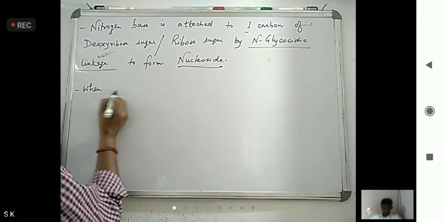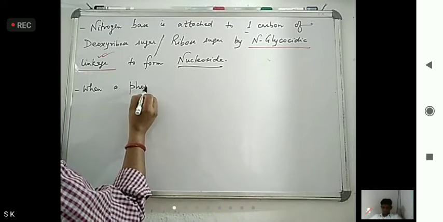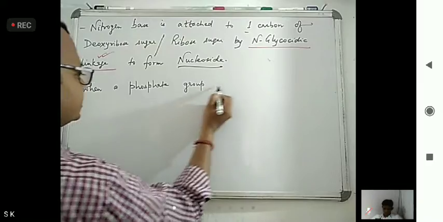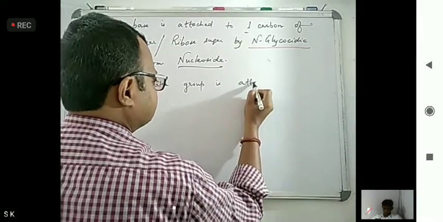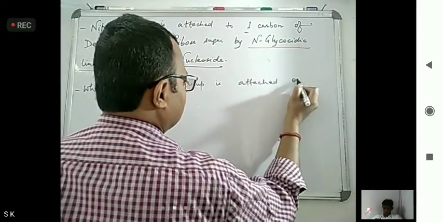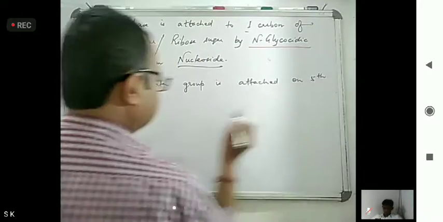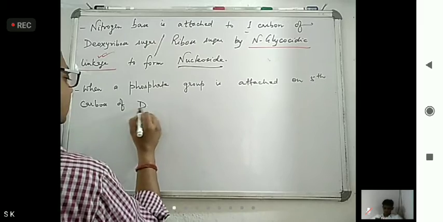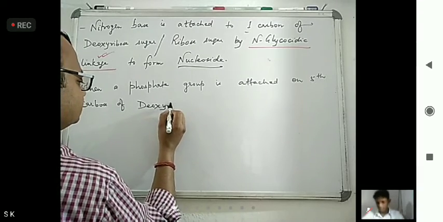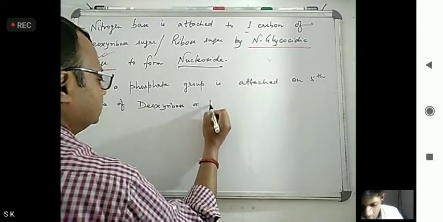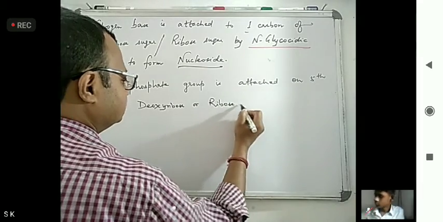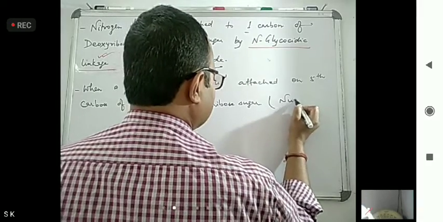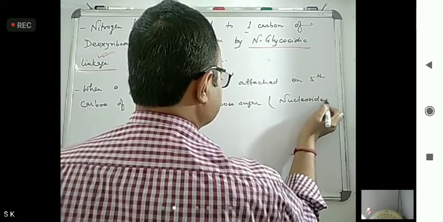When a phosphate group is attached on the fifth carbon of deoxyribose or ribose sugar, or the nucleoside, by phosphodiester linkage, it forms a nucleotide.